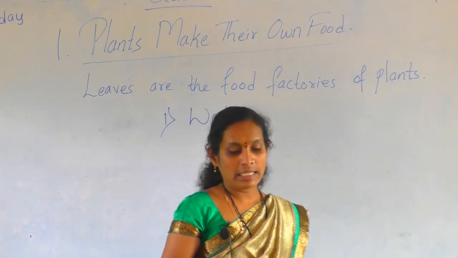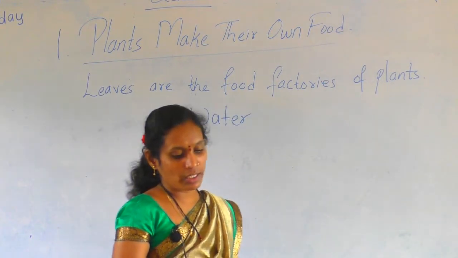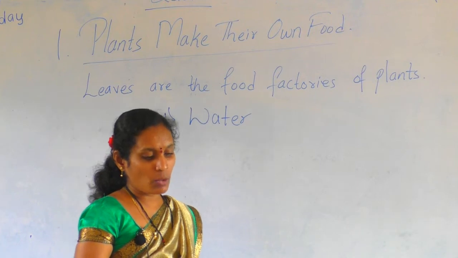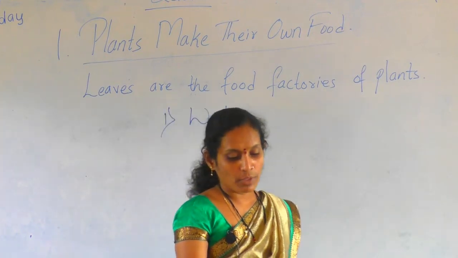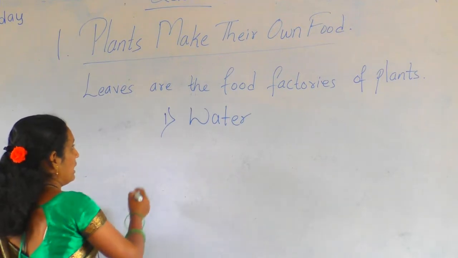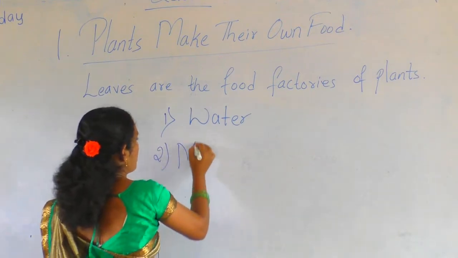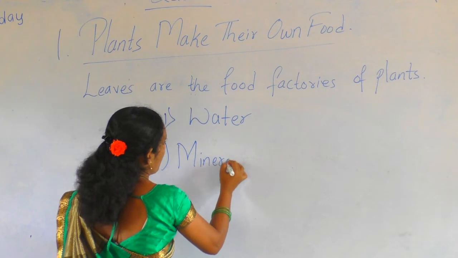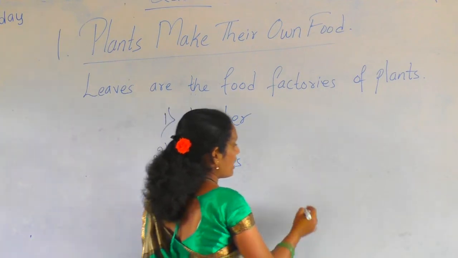It also needs some minerals. The minerals are dissolved in the water. The roots absorb the water with the minerals from the soil and send them upwards through the stem to the leaves. Second is minerals. See, I am drawing here.